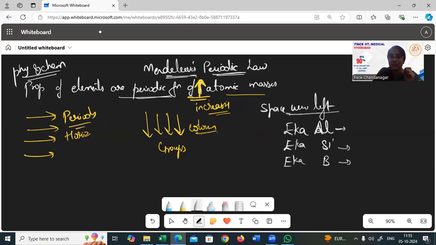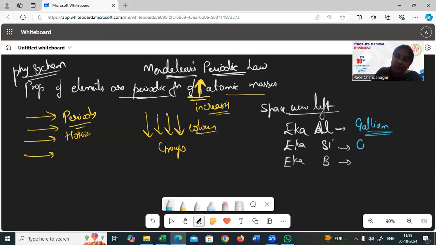But that was a very good move by him, because later on, Eka-aluminium was filled by gallium. A metal called gallium was introduced into the periodic table, which has exactly the same properties he meant for and left the space for.